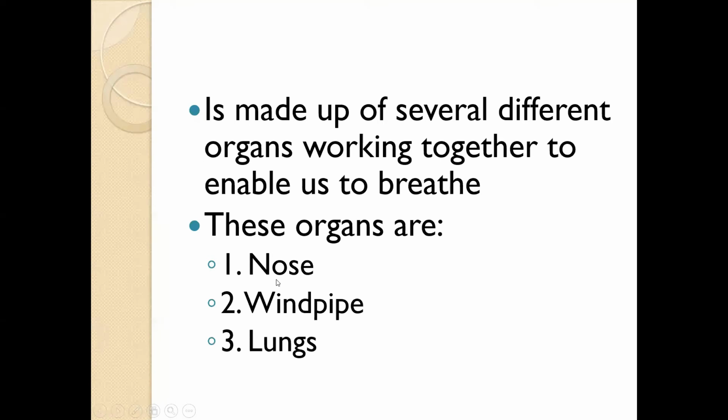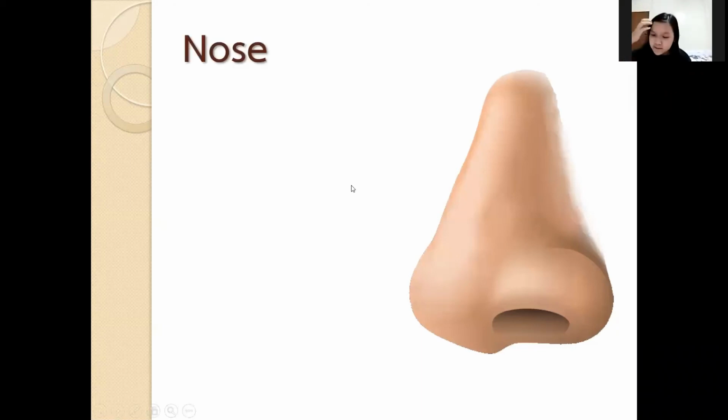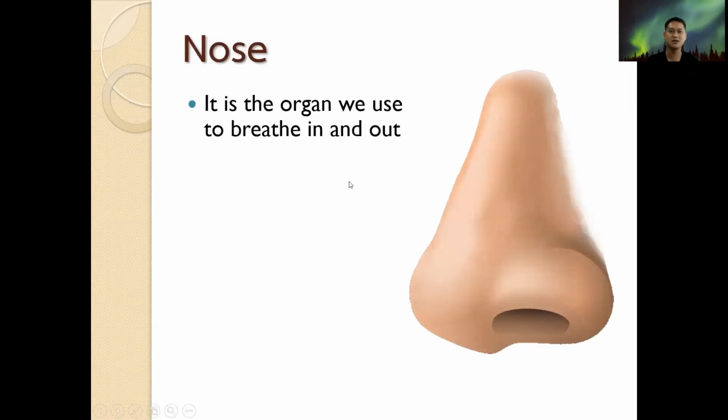How do you read this one? Nose, very good. Number two, windpipe. Okay, windpipe. And number three is lungs. Okay, lungs. Let's start with the nose. It is the organ we use to breathe in and out. Is it correct? Yes. We breathe in and out through our nose.